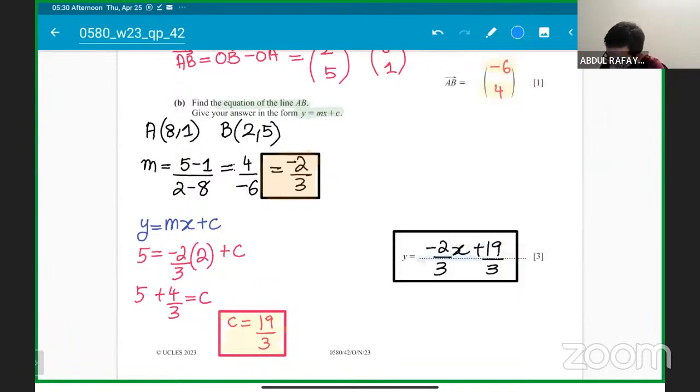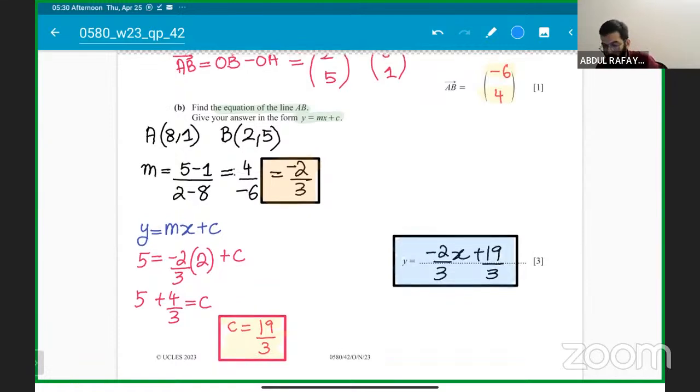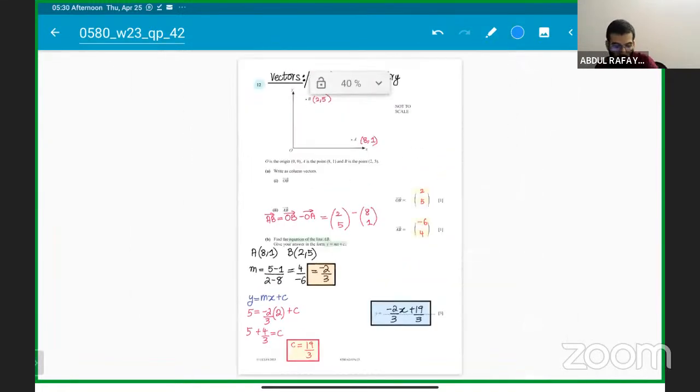You have to give it in the form y equals mx plus c to get the 3 marks. 1 mark is for the gradient, students. 1 mark is for the c value, that is the y-intercept. And 1 mark is for writing down the final equation. That is the last mark. Okay, everyone getting it, guys? Clear with me?